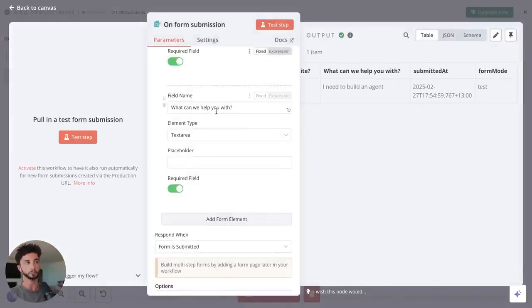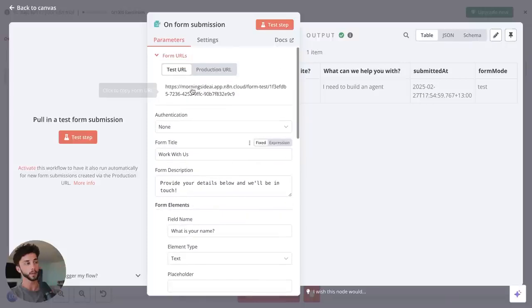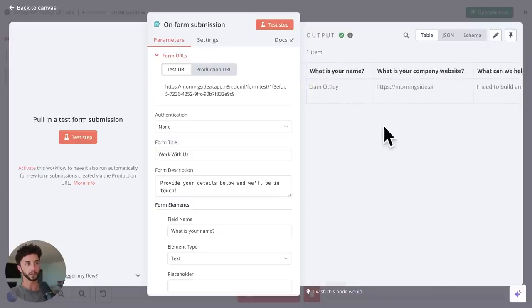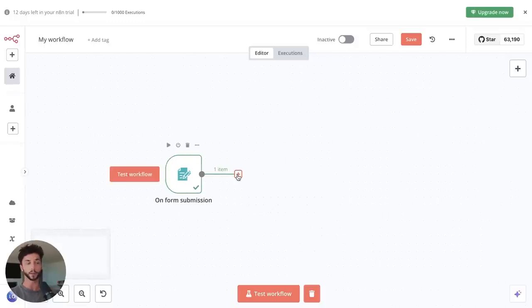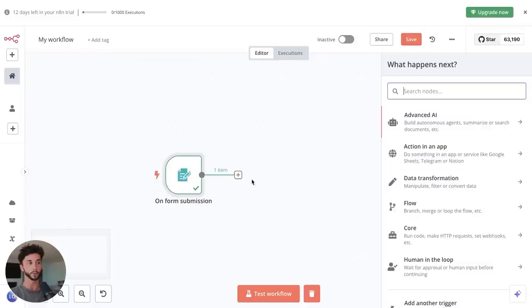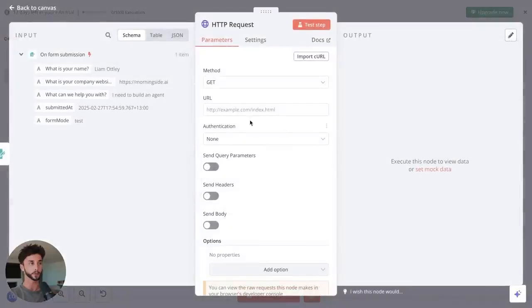n8n works by having this middle island here, which is what you set up, and then the left side is the input and the right side is the output. So we've tested it and these are the outputs that our form is giving, which is what we are looking for. The next step in this lead qualification process is to do some research on the lead. So we have the company URL and this is when we're going to make an HTTP request. This is basically calling any API over the internet. And in order to set this up, we actually need to go back to Relevance.